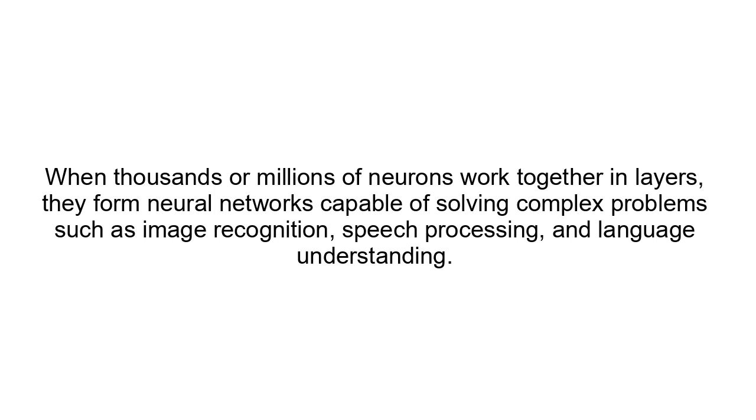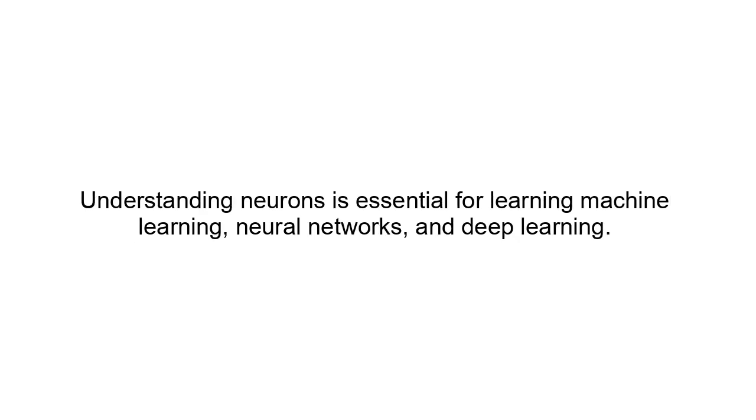When thousands or millions of neurons work together in layers, they form neural networks capable of solving complex problems such as image recognition, speech processing, and language understanding. Understanding neurons is essential for learning machine learning, neural networks, and deep learning.